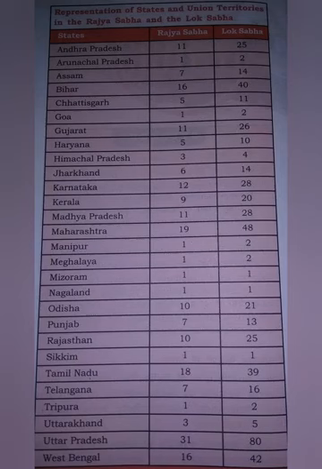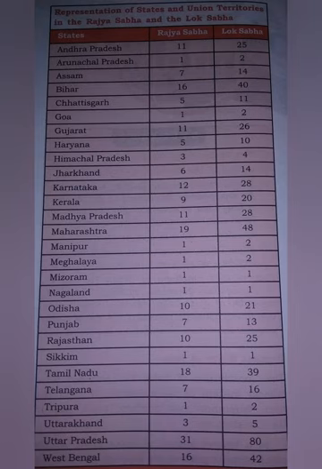Here it is given the representation of seats and union territories in the Rajya Sabha and the Lok Sabha.